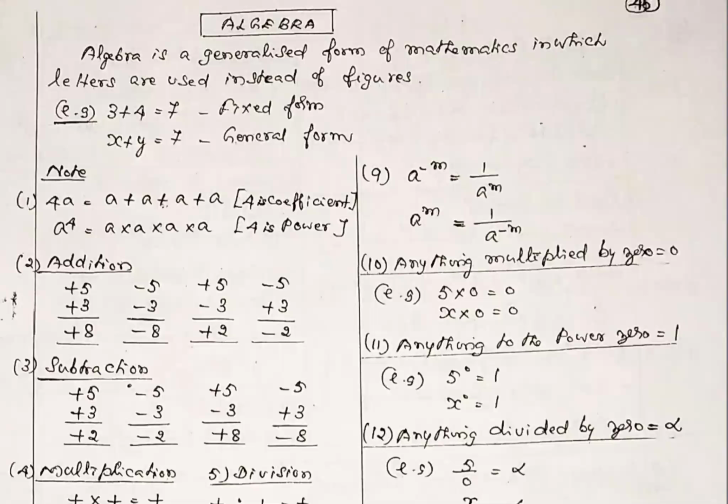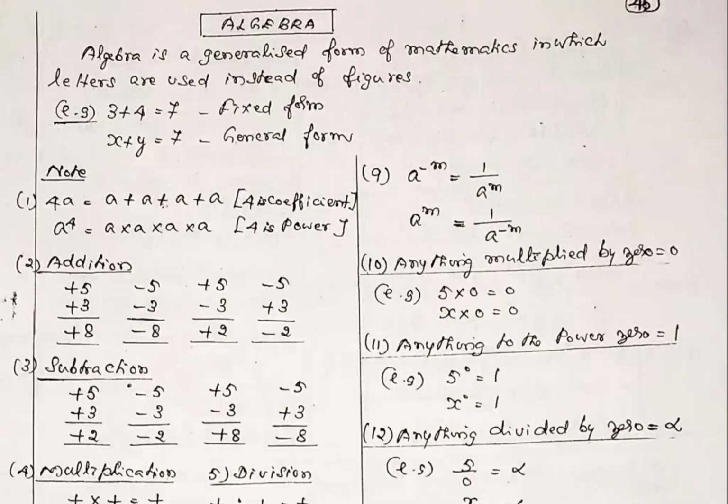So what is algebra? Algebra is a generalized form of mathematics in which letters are used instead of figures, along with the numbers. You see the example: 3 plus 4 is equal to 7. You concentrate, as it is going a little faster because I wanted to explain more problems. 3 plus 4 is equal to 7 is a fixed form of mathematics. Why? 3 means 3 alone, 4 means 4 alone.